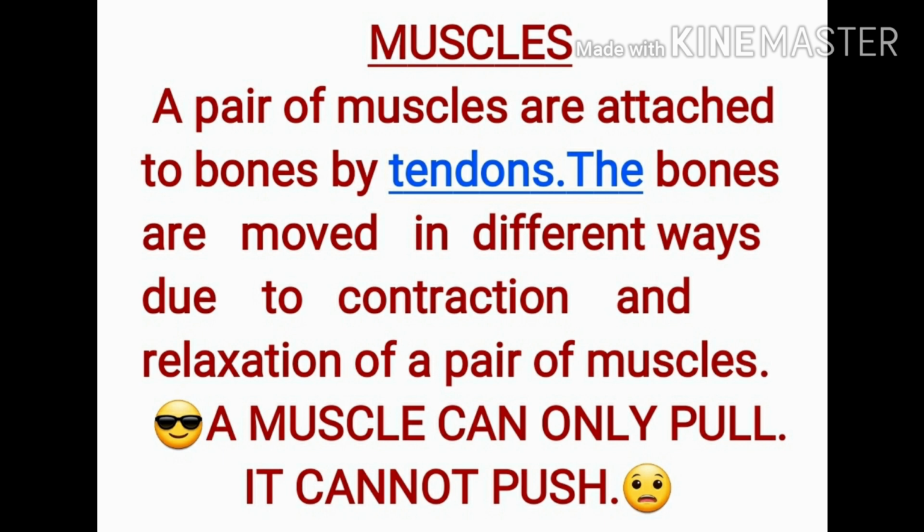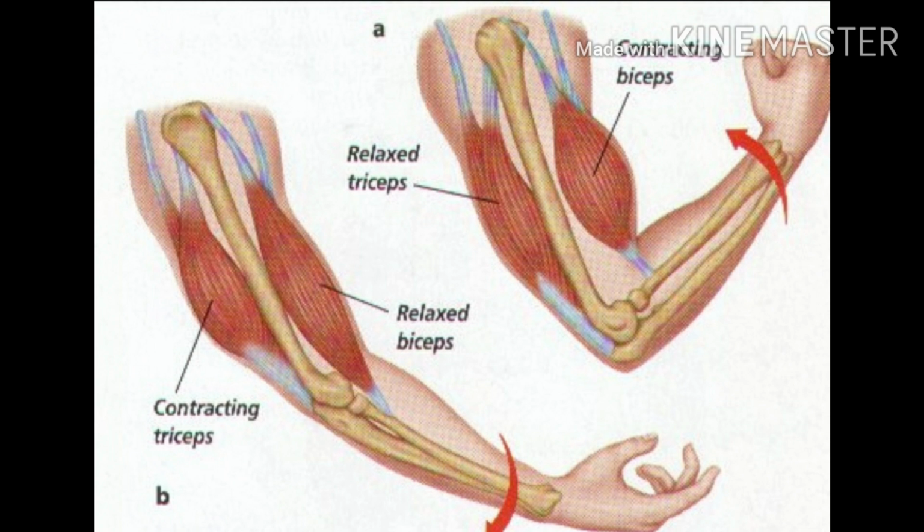So, a pair of muscles are always attached to the bones by tendons. The bones are moved in different ways due to the contraction and relaxation of a pair of muscles. A muscle can pull only, they cannot push. As you can see, the hand movement is possible by the contraction and relaxation of pair of muscles. Here, one muscle is contracting and another one is relaxing. And again, alternately, this movement takes place and the hand moves in forward and backward direction.